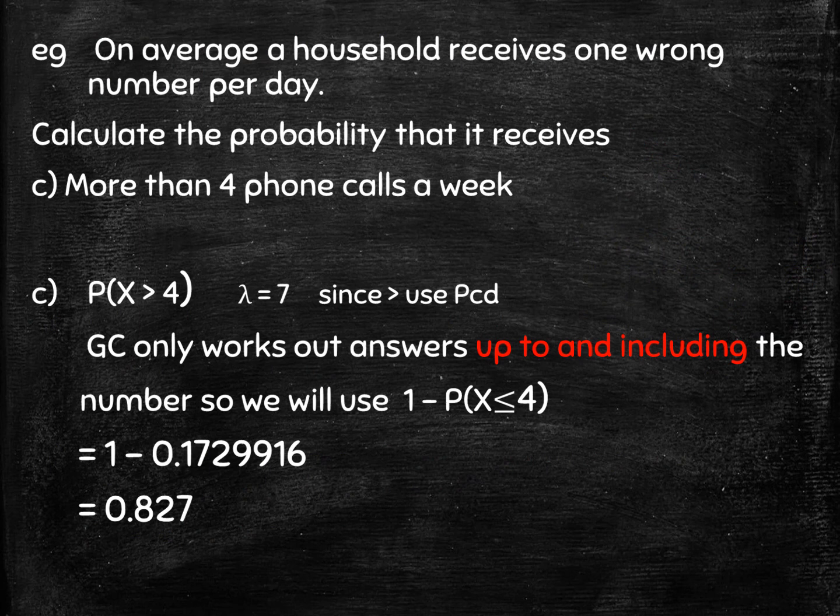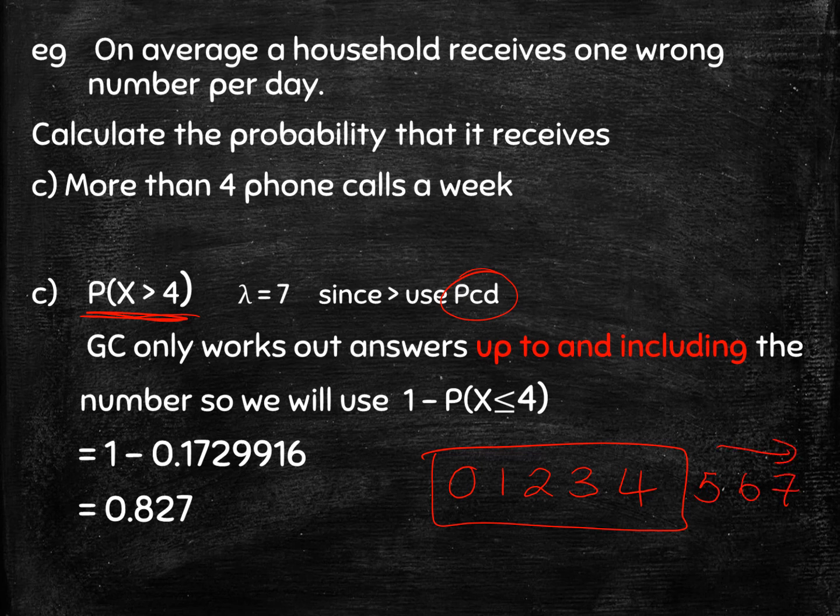Okay, so what we're doing here is looking at that it has more than 4 phone calls a week. So probability x is greater than 4, so this is going to be a PCD one. It's a cumulative one, but when it becomes PCD, it only works up values up to and including. So if you put 4 for PCD, it works out the probability of 0, 1, 2, 3 or 4, and it works out that cumulative probability. But when you're looking at greater than 4, you want 5, 6, 7, 8 and so on.